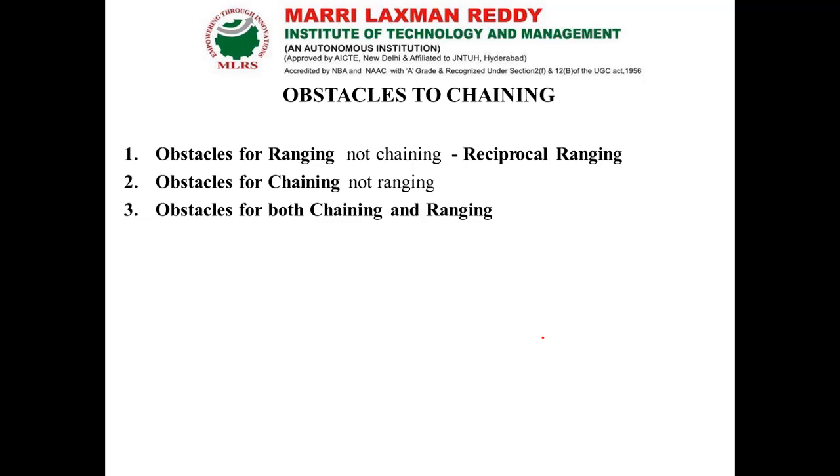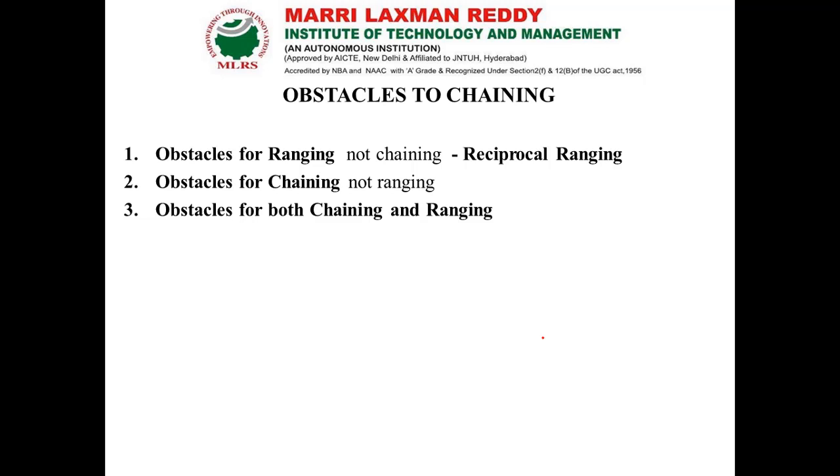Okay now, next, obstacles for chaining but not ranging. Here what the issue means, we can do the ranging process, okay now, but we cannot do the chaining process. Example, if we are having the line AB, okay now, in that we can have the points A and B, okay now, this is the baseline.